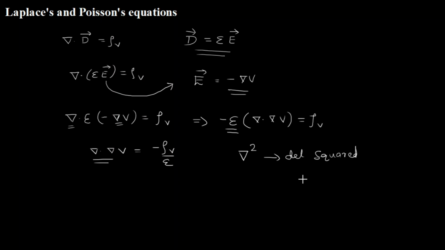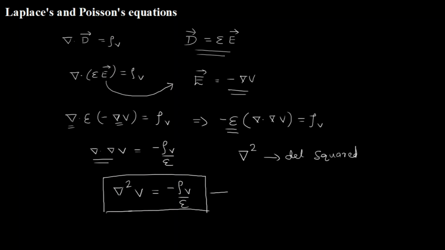So we call it del squared operator. This equation we write as del square V equal to minus rho V by epsilon. Now this equation is nothing but Poisson's equation.